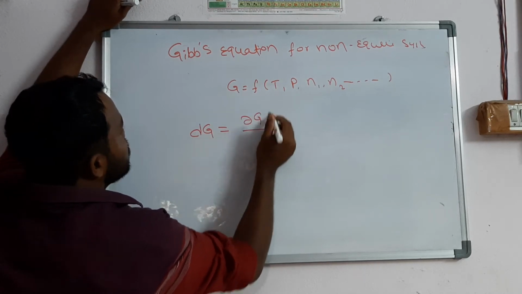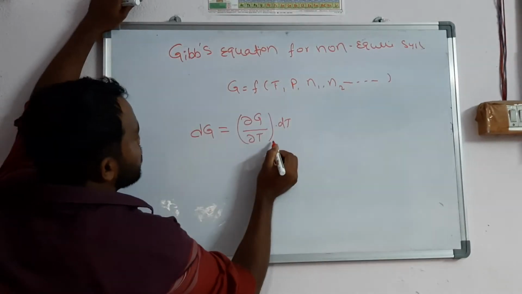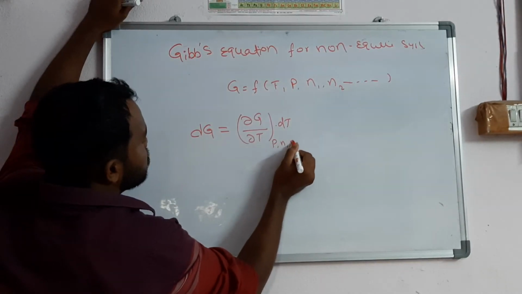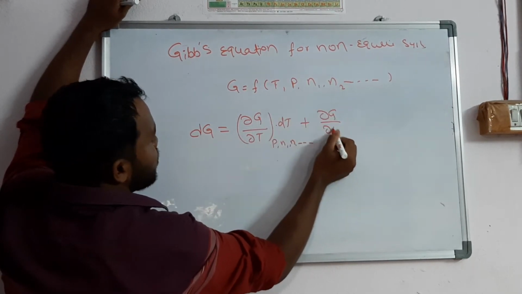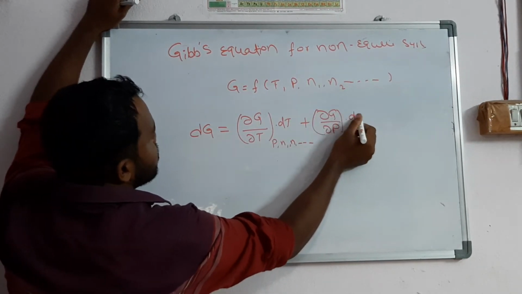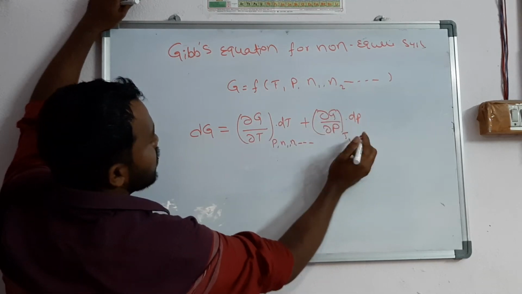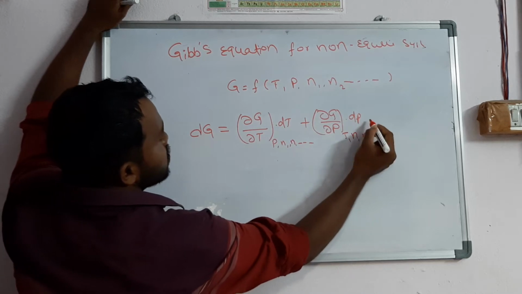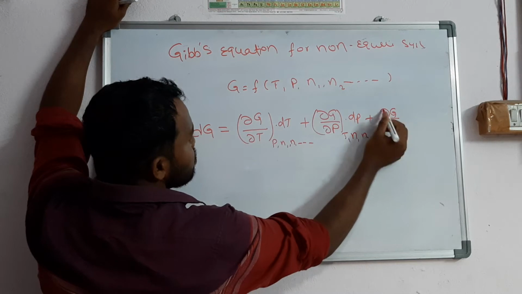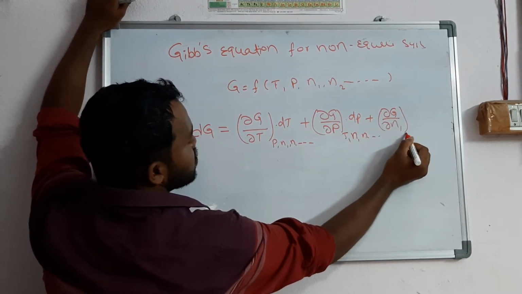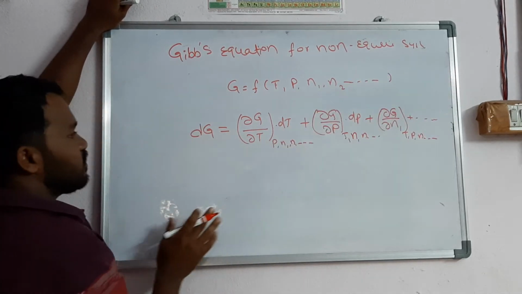Dou G by dou T at constant pressure, N1, N2, and so on, dT, plus dou G by dou P at constant temperature, N1, N2, and so on, dP, plus dou G by dou N1 at temperature, pressure, N2, N3, and so on.